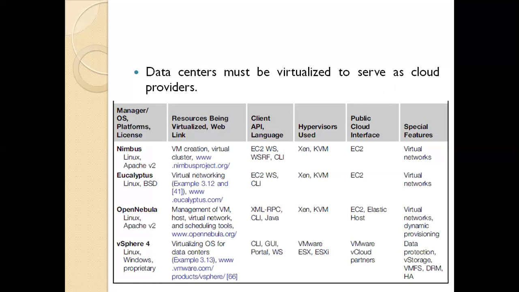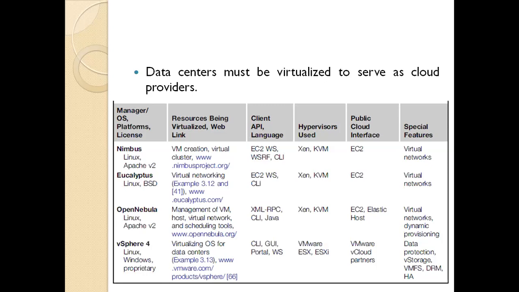The first one is Nimbus, Eucalyptus, OpenNebula, and vSphere 4. The first three managers are open source software available to the general public. Only the last one is a proprietary operating system for cloud resource virtualization, which we use for management over the data centers.